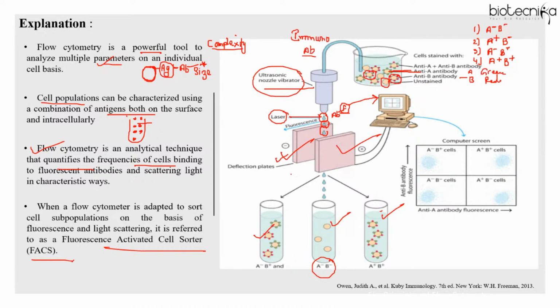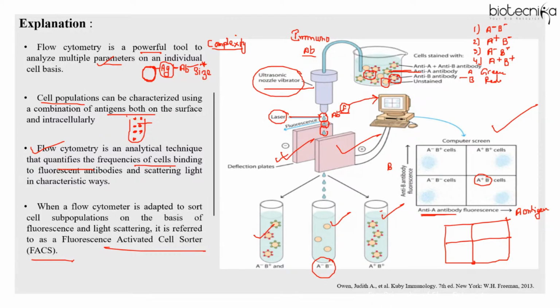Now this is just the working principle of the flow cytometer which I have shown you here. But from the exam point of view, you have to remember this dot plot. This is how the data analysis of flow cytometer is done. The trick here is to just draw a square and divide it into 4 quadrants. Remember what you are labeling on the X and Y axis, and accordingly you will write these combinations. Here anti-A antibody is on the X axis, that means those cells having A antigen will be detected, and here those cells having B antigen will be detected.